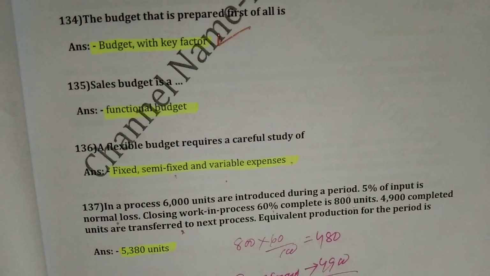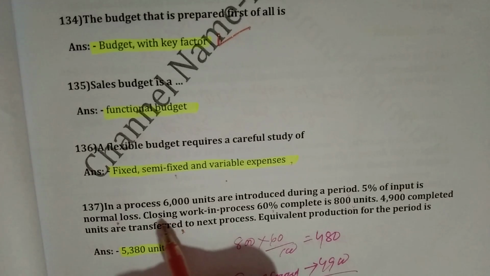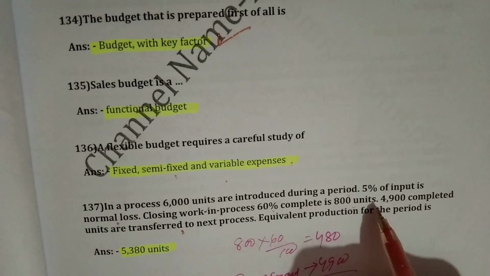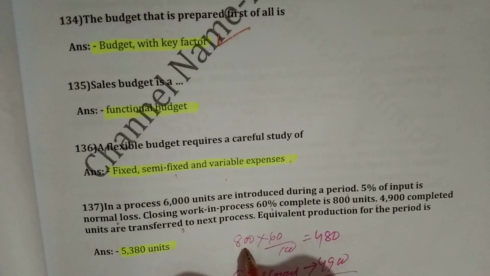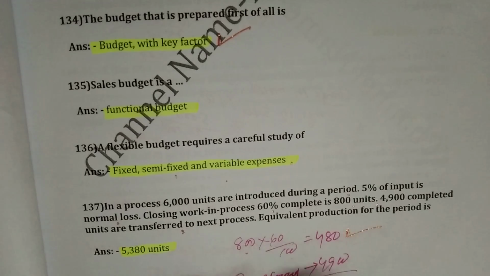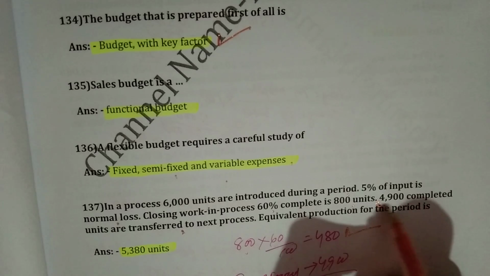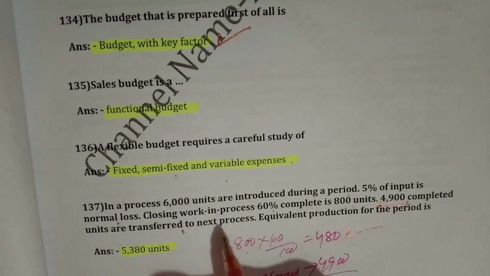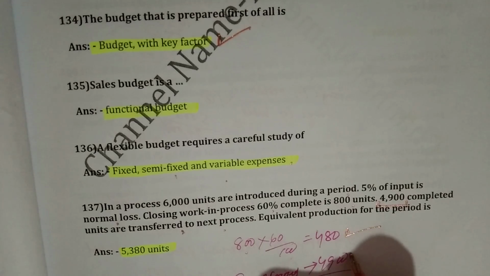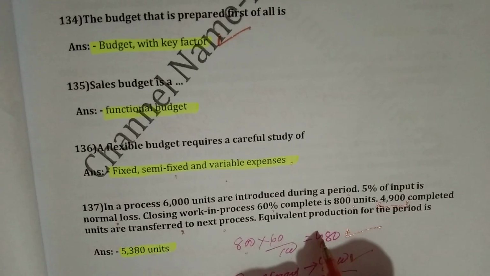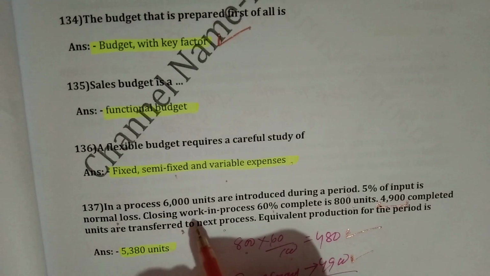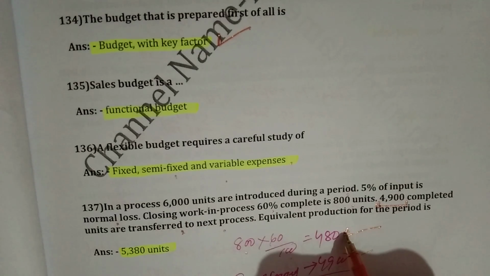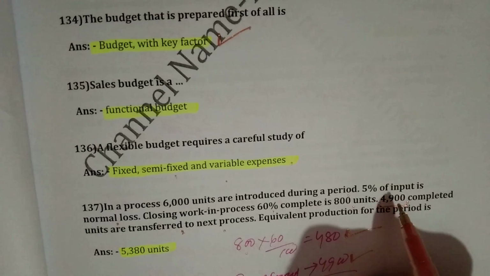Here you can see that closing work in progress 60% complete is 800 units. That means 800 into 60% is equal to 480. 4,900 completed units are transferred to next process, so it will be added to 480.